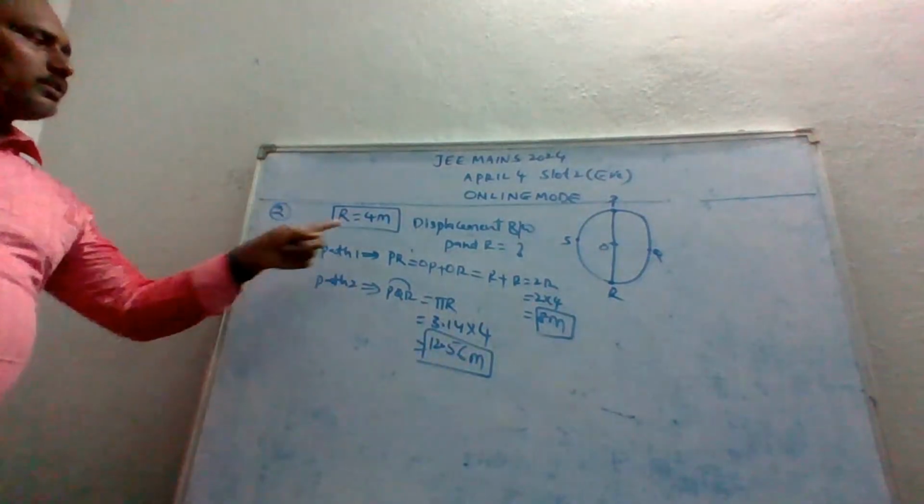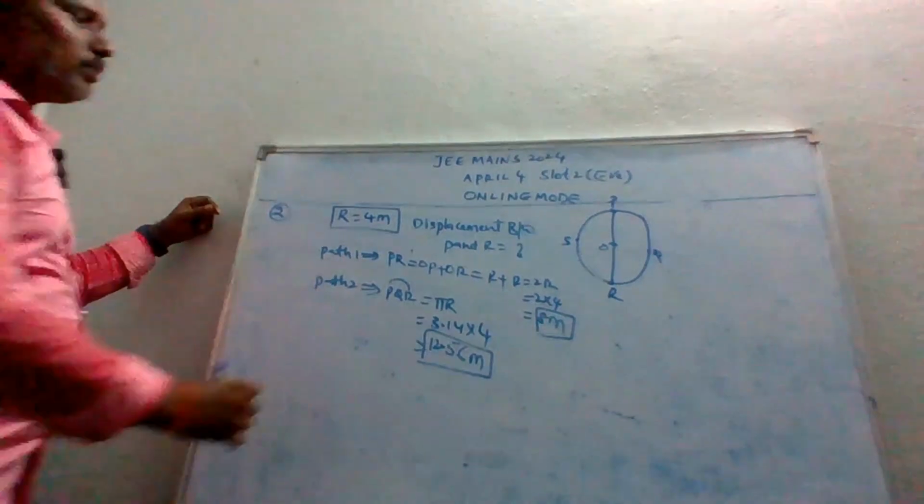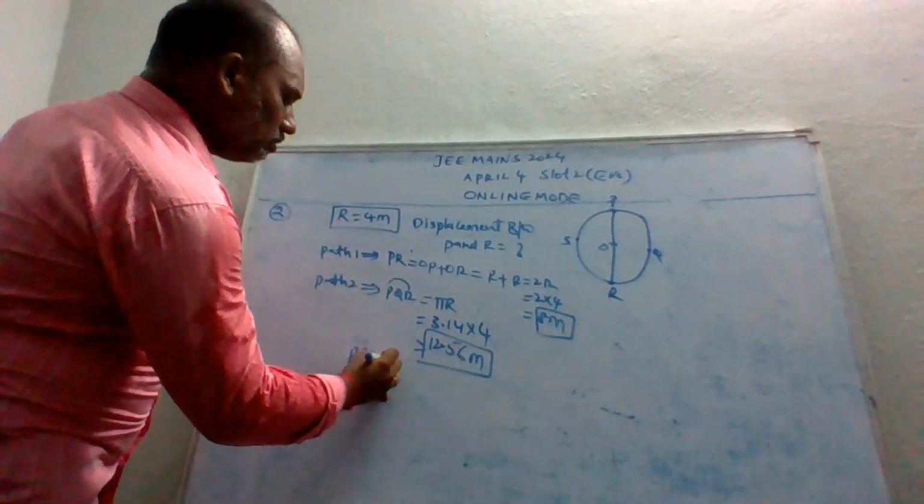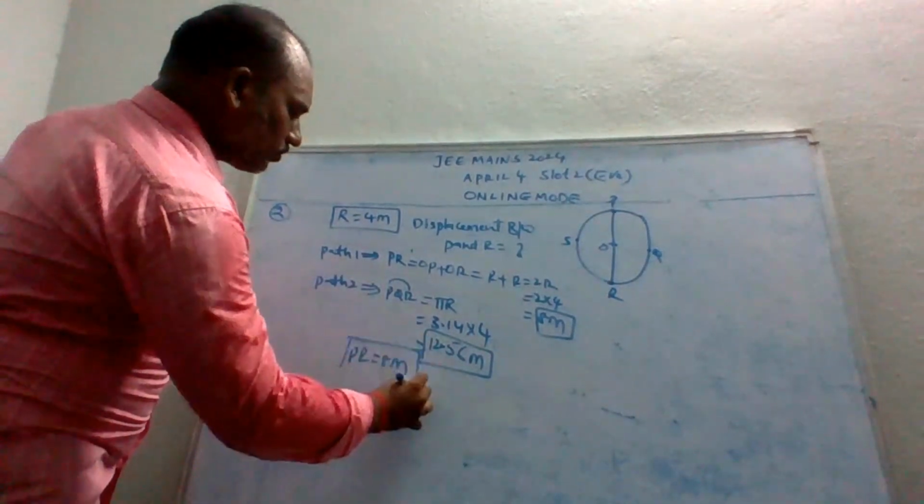So I want a displacement, no doubt. So what is the displacement finally? PR is equal to 8 meters.